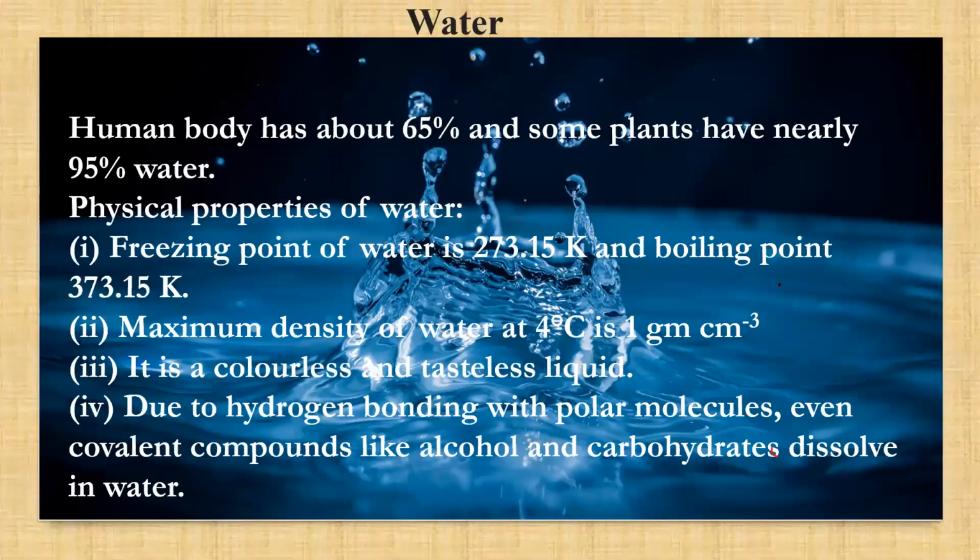Next, what is water? The human body is about 65% water and some plants have nearly 95% water. The physical properties of water are very well known to you. That is, the freezing point of water is 273.15 Kelvin, which equals 0 degrees Celsius, and the boiling point is 100 degrees Celsius, which equals 373.15 Kelvin. The maximum density of water is at 4 degrees Celsius, 1 gram per cubic centimeter, and it is a colorless,